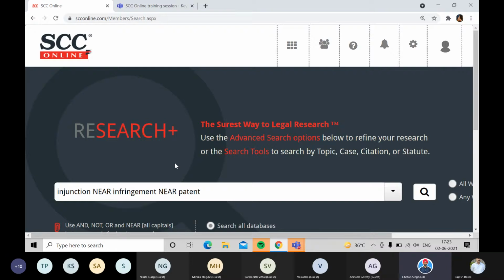Now in this, you must be thinking, why am I not writing infringement of patents? Because sometimes they also say it in a different way: patents were infringed. So let's come to three things: injunction, infringement, and patent.